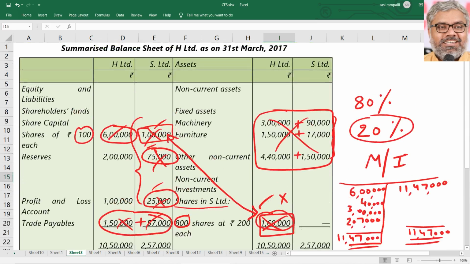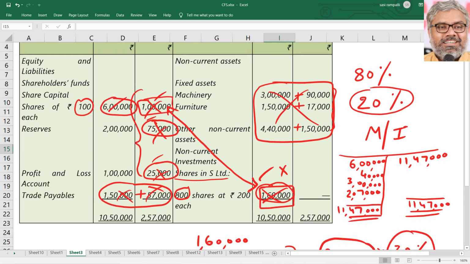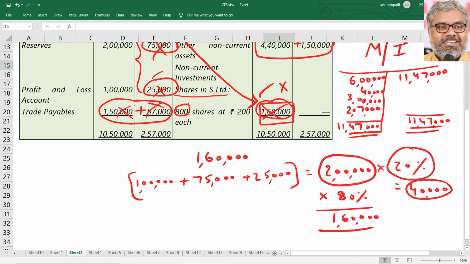And we observed if the date of acquisition and date of balance sheet are the same, the consolidation process is very simple, though it will not be the case in exam questions.